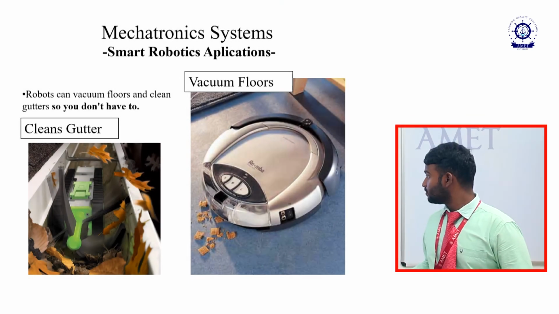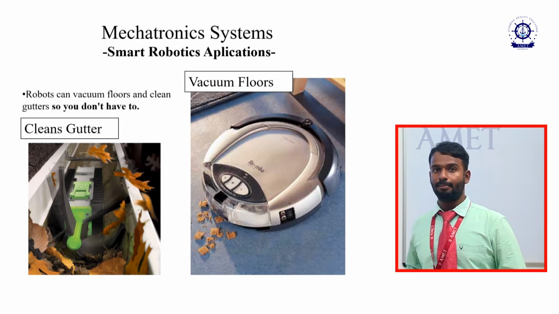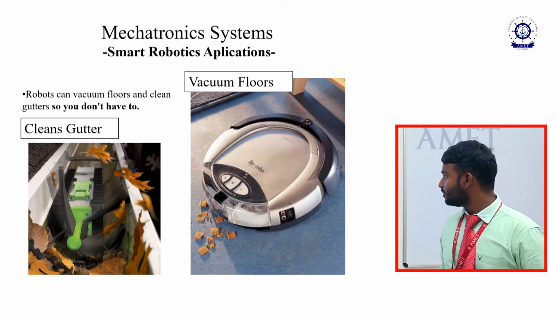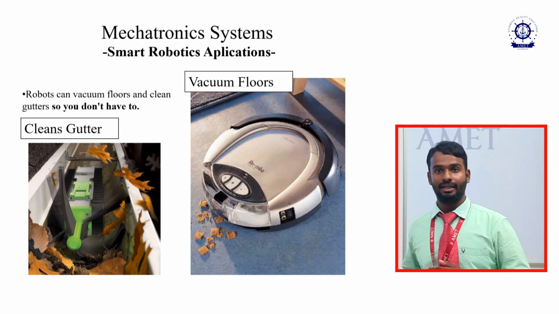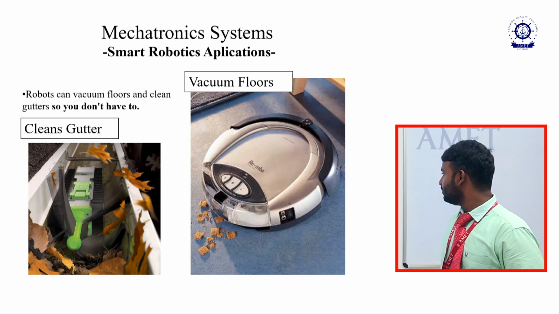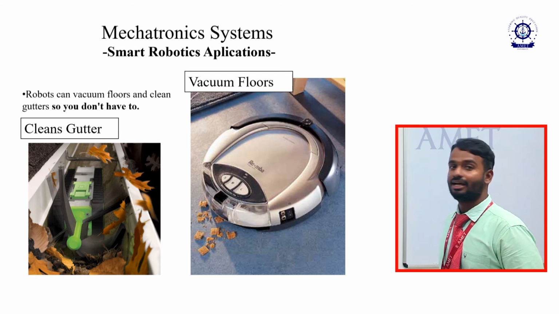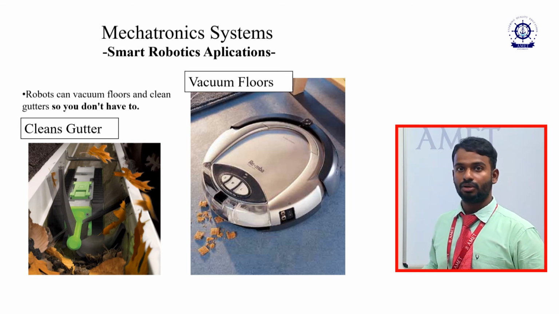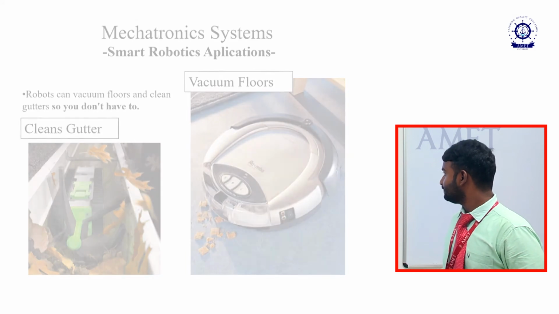These types of robots are used in domestic applications. In this you can see here clean gutter. This is used to clean any sort of land and it will be cleaned over here. Then vacuum floor, this will be used in the office to clean the dust on any sort of floor region, it will be cleaned.